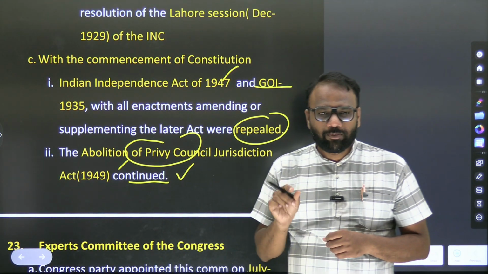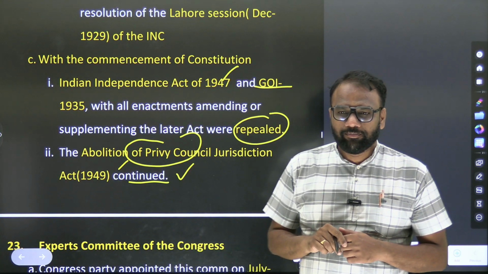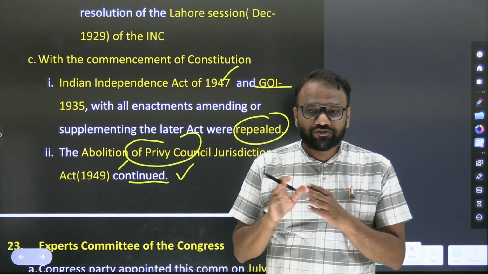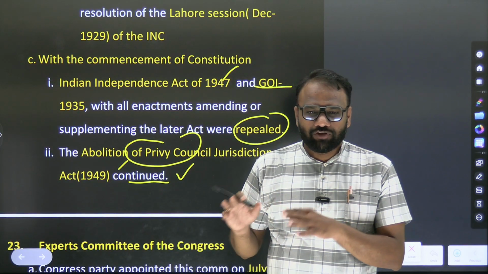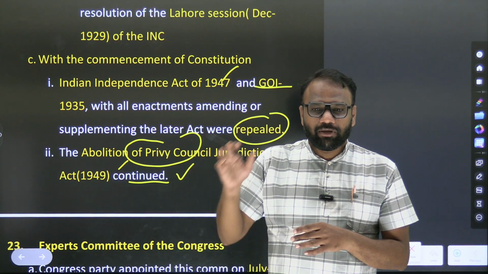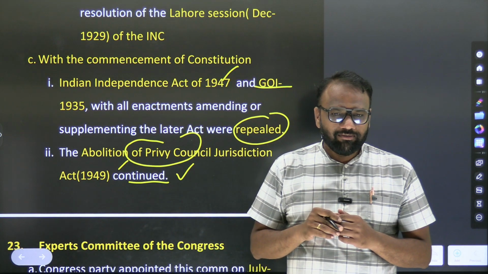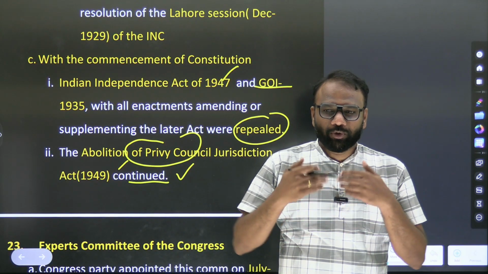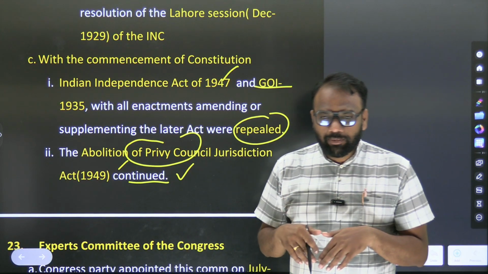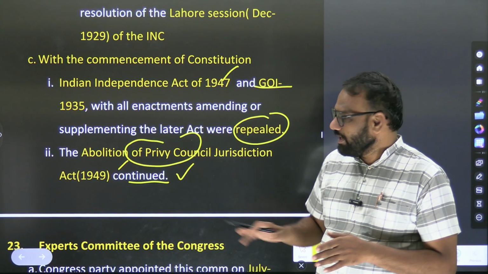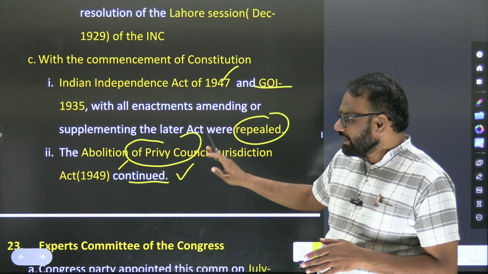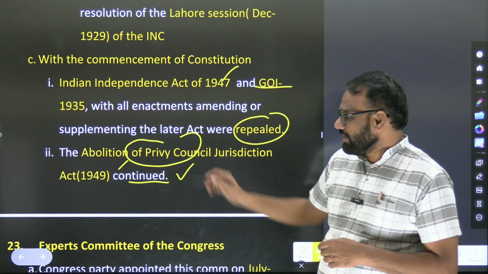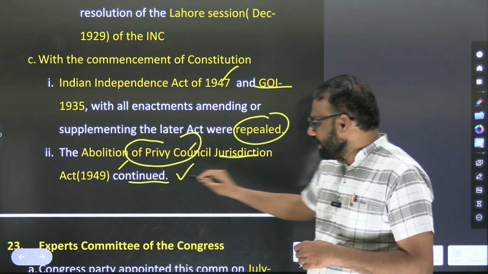So we have come across a term called Privy Council. Do you remember where? During the discussion of Supreme Court. Now which is the highest court of appeal? Supreme Court. But before, which was the highest court of appeal? Privy Council. If you were not satisfied with the Supreme Court also, you could go to the Privy Council. Now the Privy Council has been abolished. But in 1950 they did not abolish the Privy Council. The abolition of Privy Council jurisdiction continued.